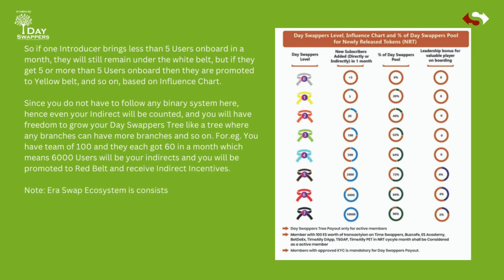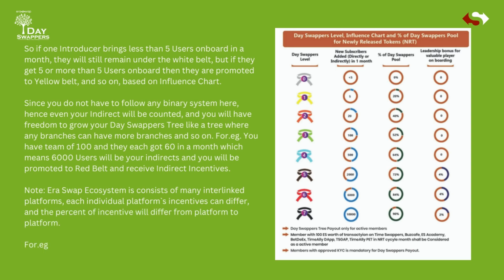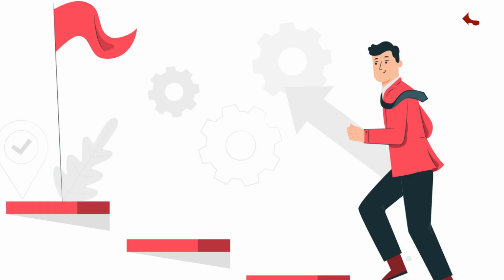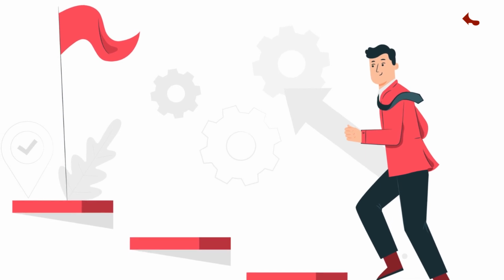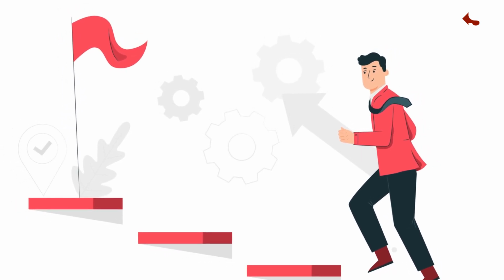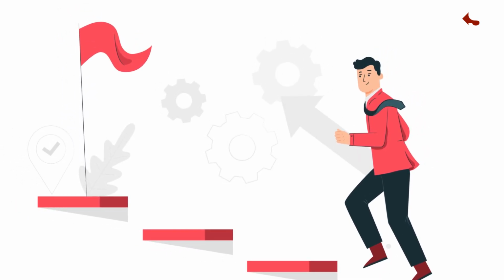Note, the Eraswap ecosystem consists of many interlinked platforms. Each individual platform's incentives can differ, and the percent of incentive will differ from platform to platform. For example, if you are at green level, 52% of total team earnings goes to you, since you're their introducer. DAOswappers is a unique affiliate program where you get promoted on the DAOswappers influence chart and your level keeps increasing based on the number of new active members you get on board, directly or indirectly.